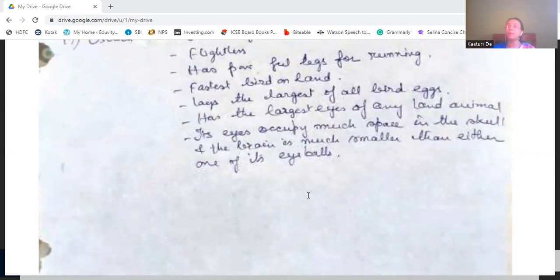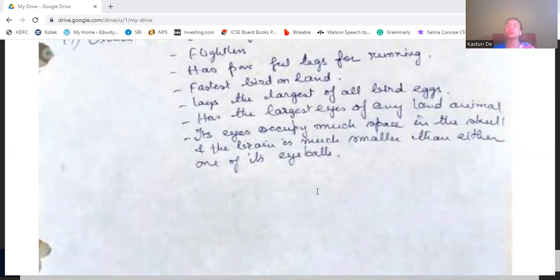Its eyes occupy much space in the skull, and the brain is much smaller. That is, the brain is the size of or smaller than either of the eyeballs. The brain is so small, and the eyes occupy most of the space in the head.